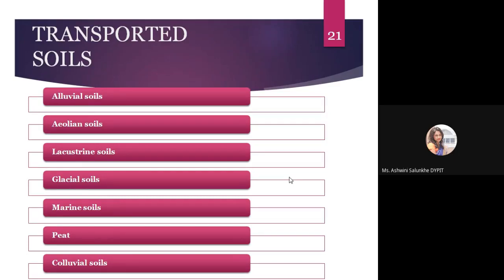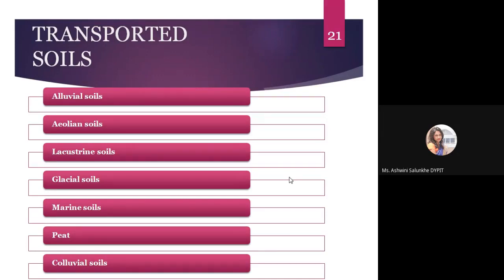Now, some definitions can be asked in the university. As I told you, alluvial soil is the soil which is carried and deposited by water. Aeolian soil, the second one, is when the soil deposit is carried and deposited by wind, like in desert areas.